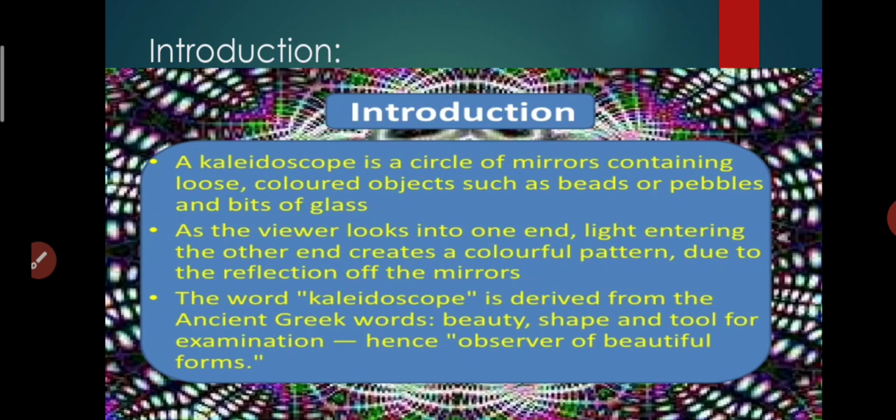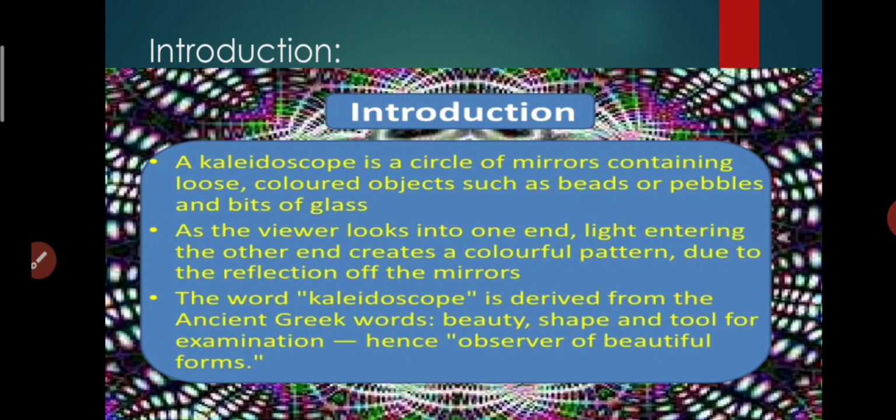As the viewer looks into one end, light entering the other end creates a colorful pattern, due to the reflection of the mirrors. So a kaleidoscope is also an example that we count in multiple reflection.